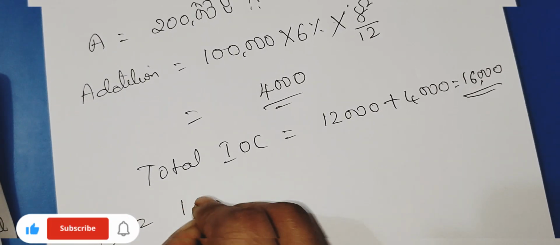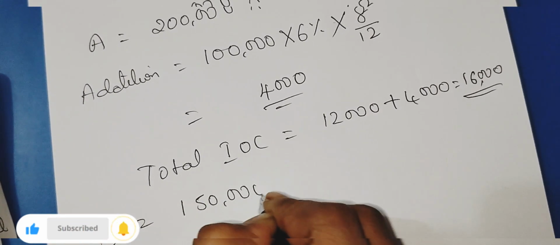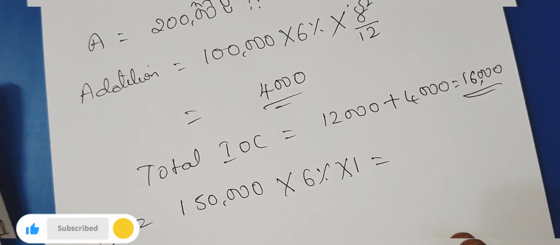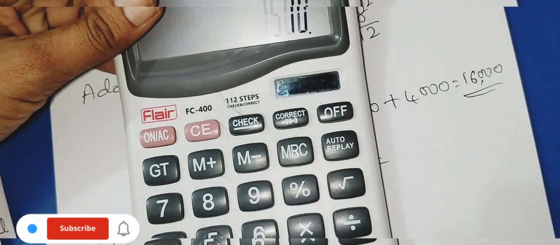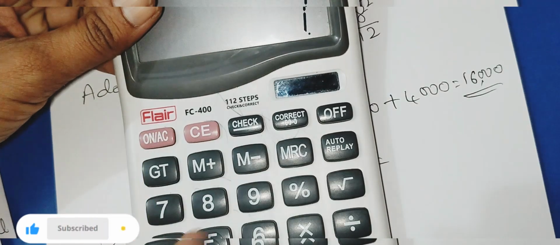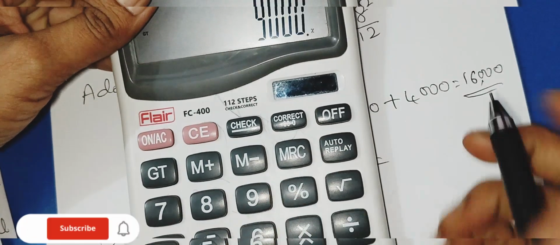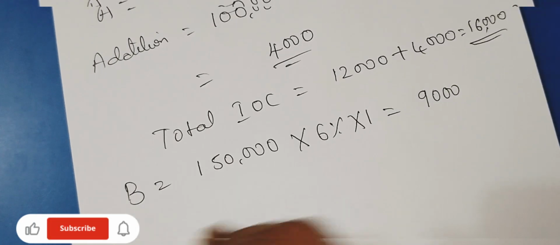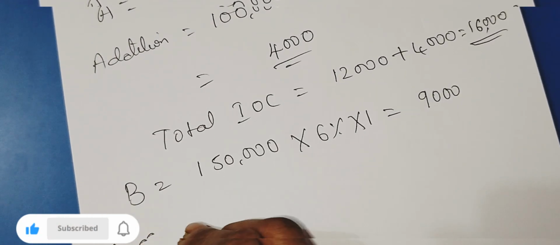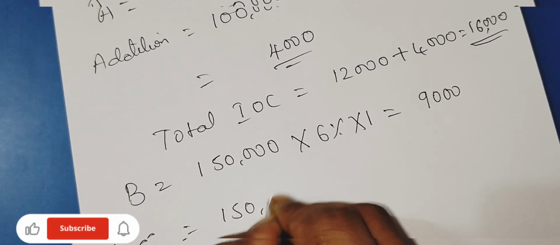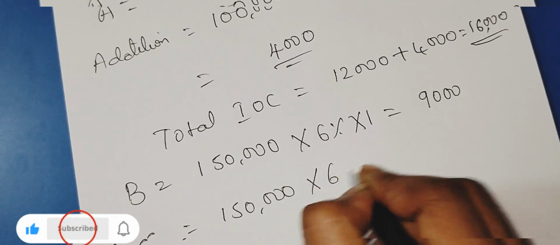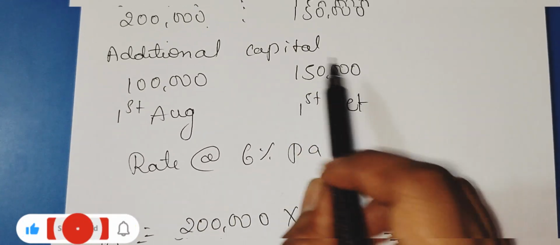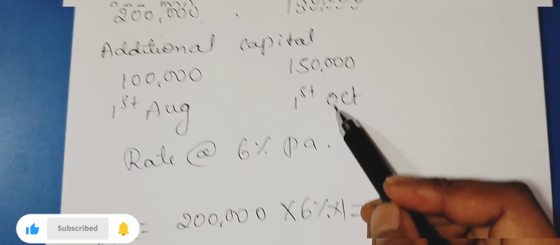Next, B. B's capital is 1,50,000 into 6% into 1. 1,50,000 into 6% is 9,000. Additional capital, the same 1,50,000 into 6%, but what is the month the additional capital was introduced? That is 1st October.